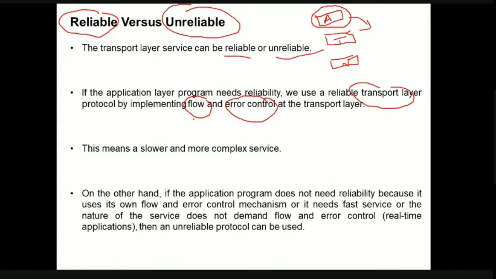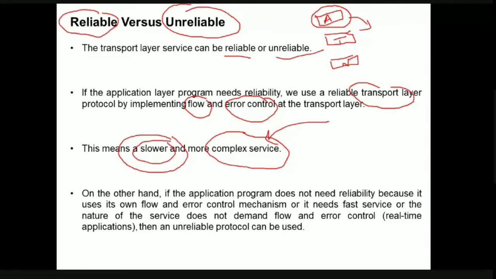Okay, so when we are providing flow control and error control, obviously the overhead of the protocol will also be increasing, which means that it is a slower and more complex service. That is, if we want our protocol to give more reliability, obviously we have to add more services. That ultimately results in a complex service, and the service will be slower, because the amount of functionality that the protocol has to give us during communication increases, so obviously it becomes slower.